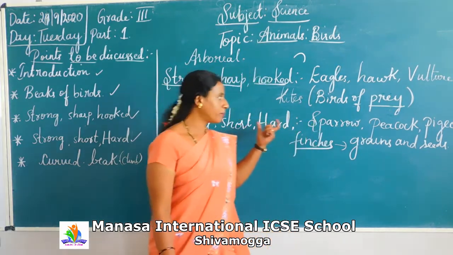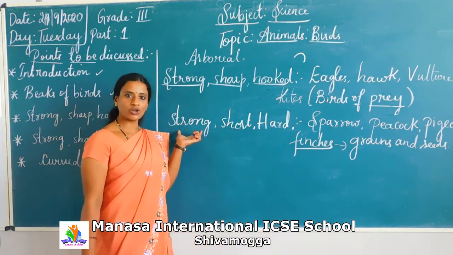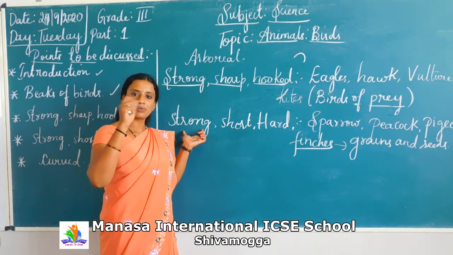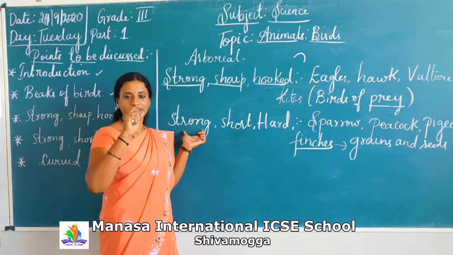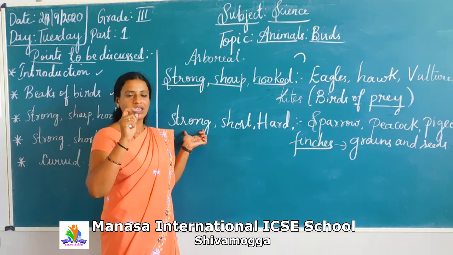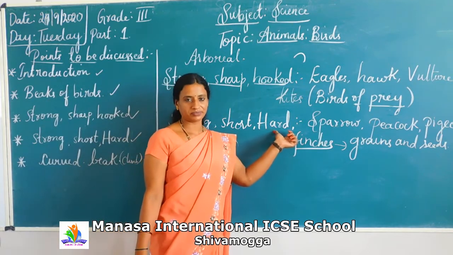So their beaks are framed in such a way that they are very strong. Even though they are very short, they are very strong. They just peck the seeds and all, right? The sparrows eat rice grains, ragi, etc. So they are very short, but they are very hard.